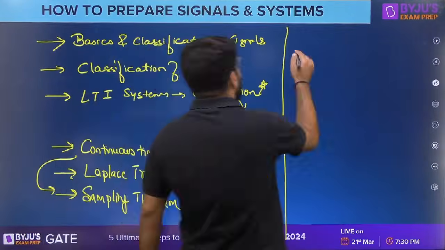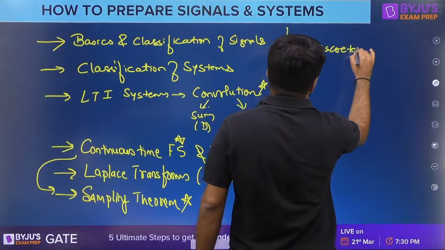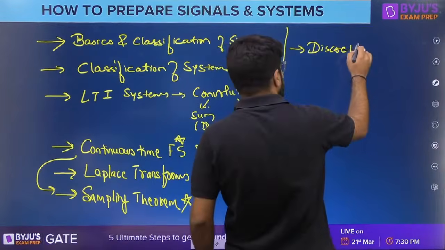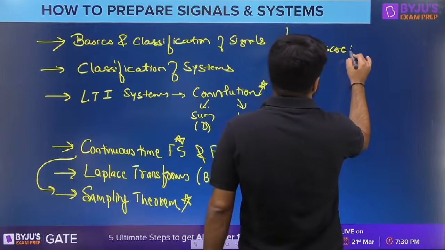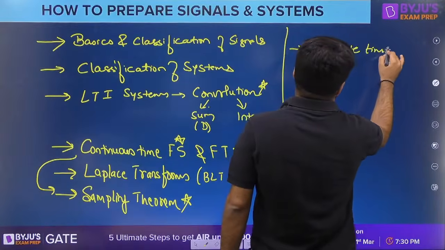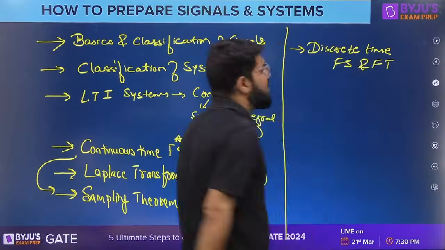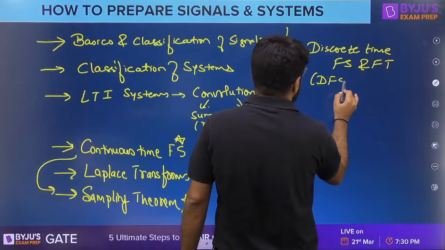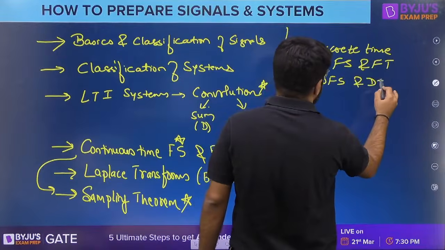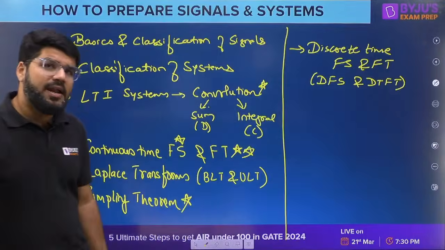The next area that can be touched is the discrete time Fourier series and Fourier transform, commonly known as the DFS and the DTFT, discrete Fourier series and discrete time Fourier transform.